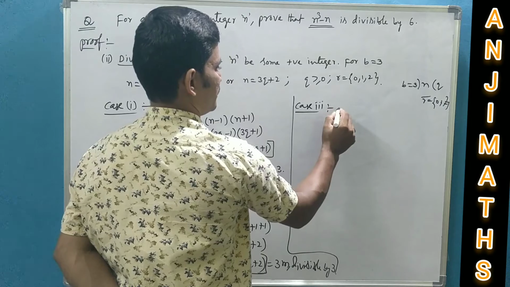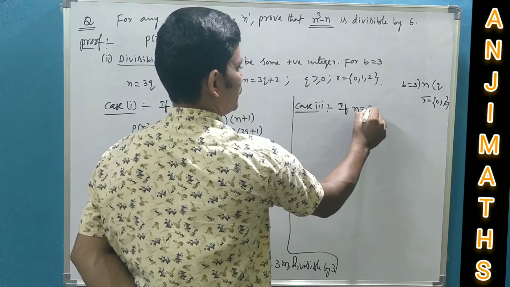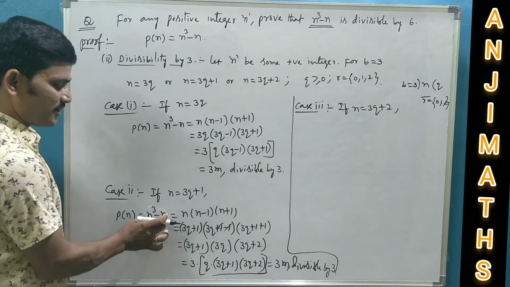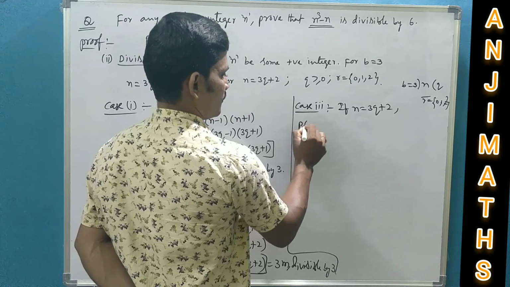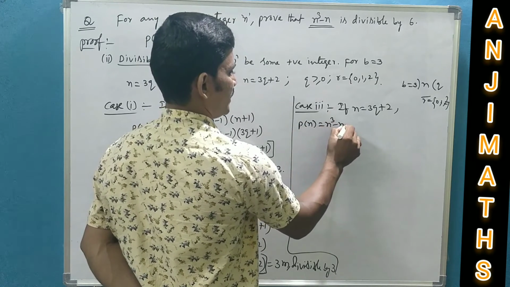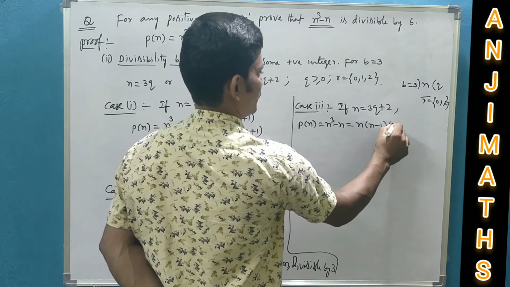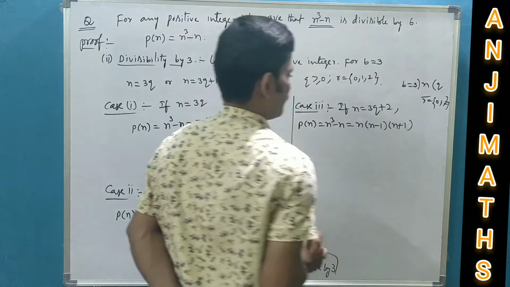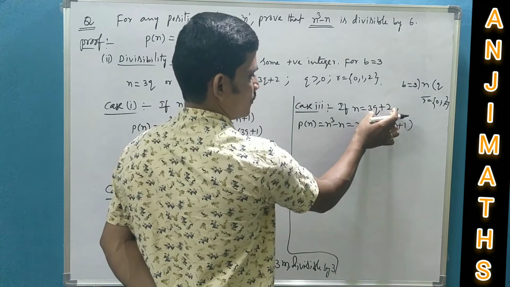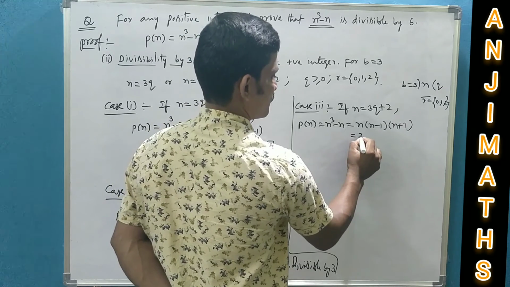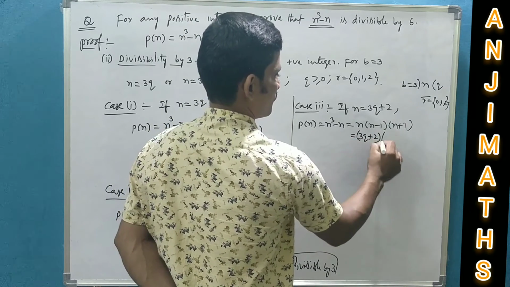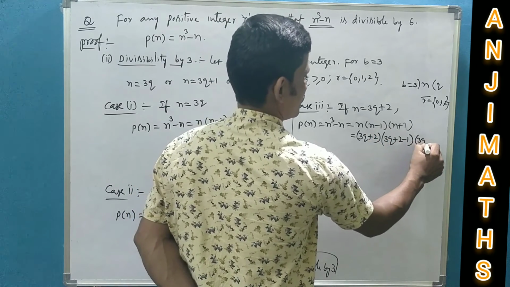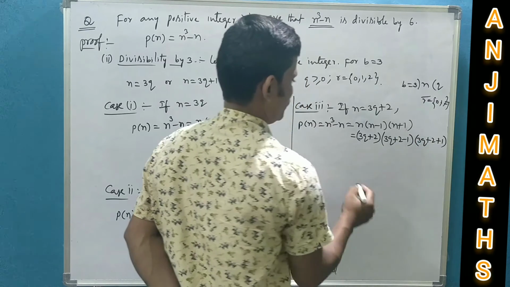Now let us go for case 3, in the divisibility of 3. If the positive integer is of the form 3q plus 2, check the divisibility of n cubed minus n by 3. The polynomial n cubed minus n, that is n into n minus 1 into n plus 1. Substitute n equals 3q plus 2. n means 3q plus 2, 3q plus 2 minus 1, 3q plus 2 plus 1.